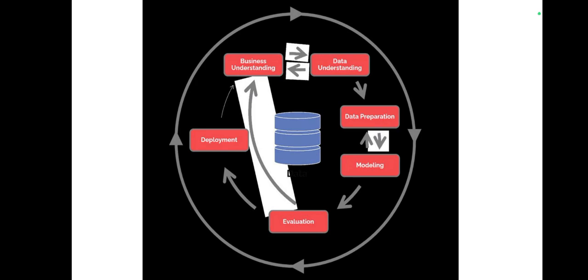Now coming to the ML part, you could see that we are understanding the data. This is a CRISP-DM model, where we have different processes in developing the model. We are preparing the data, then we are using different models like linear regression, decision tree, and etc. And we are evaluating and deploying them on our application. So that's pretty much it, and I would like to conclude, and thanks for hearing us. Thank you.